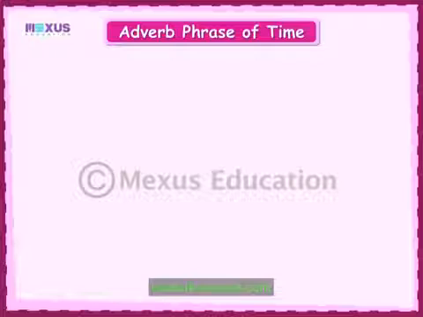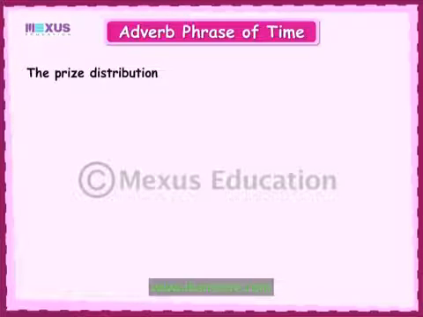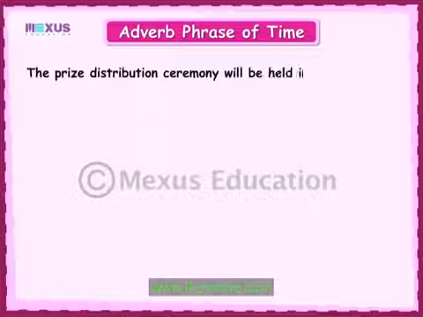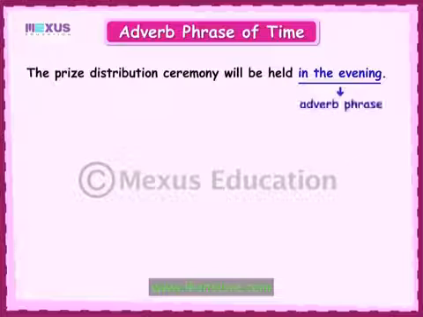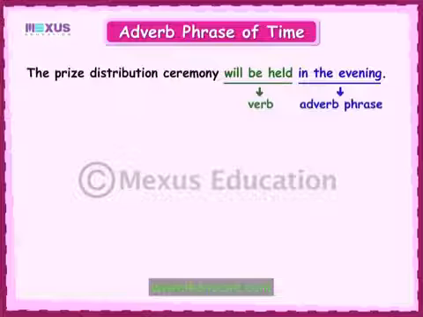Let's look at the second sentence. The prize distribution ceremony will be held in the evening. Here, in the evening is the adverb phrase that tells us more about the verb will be held.